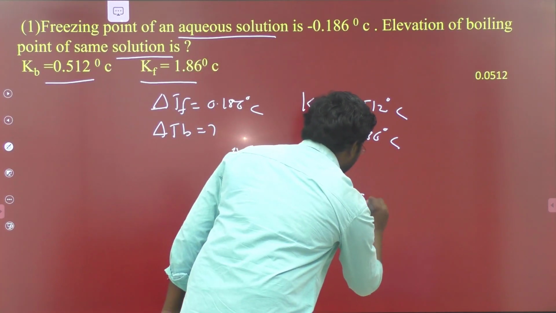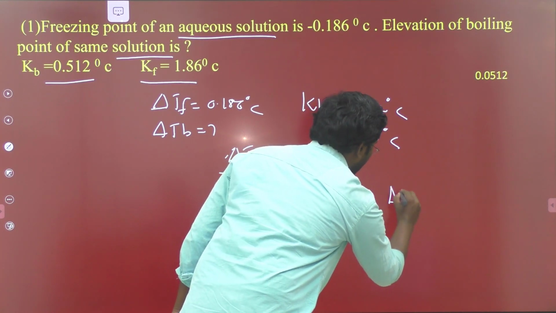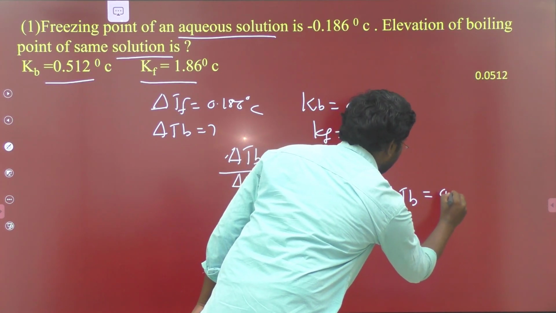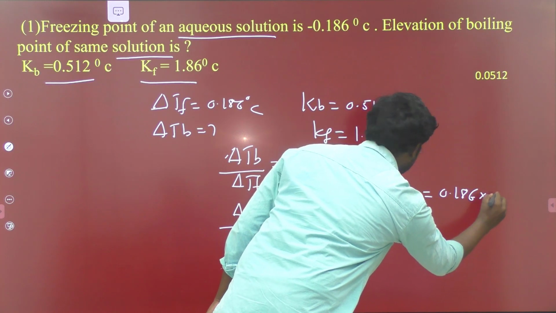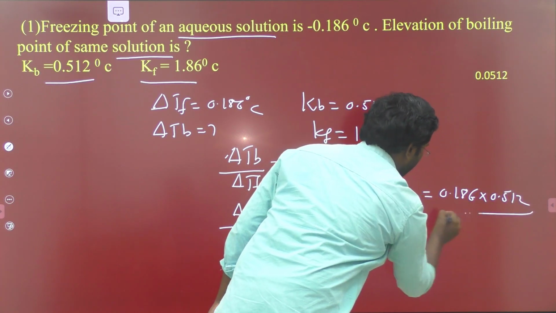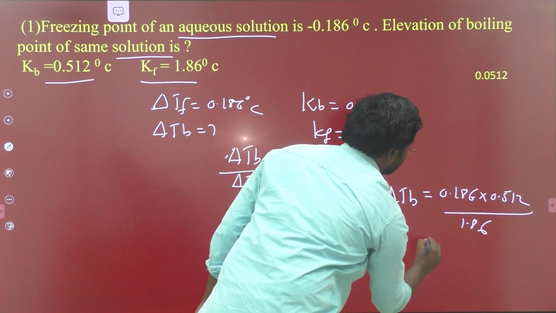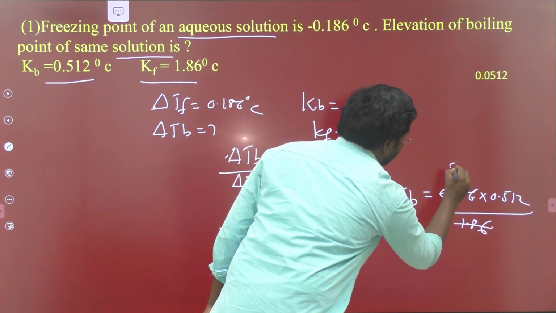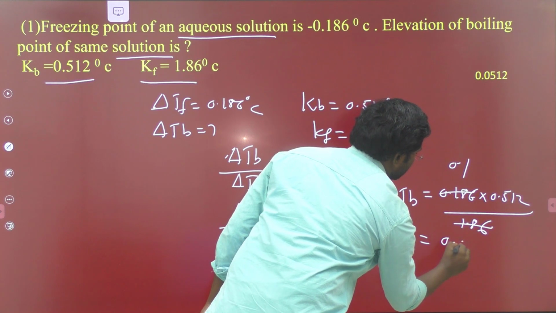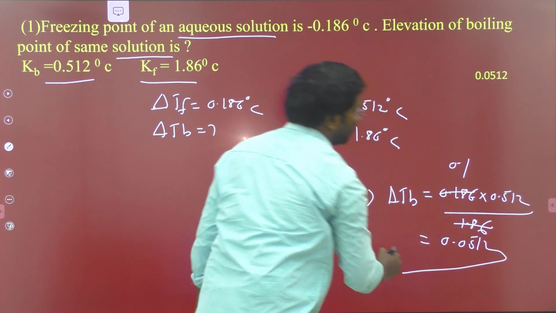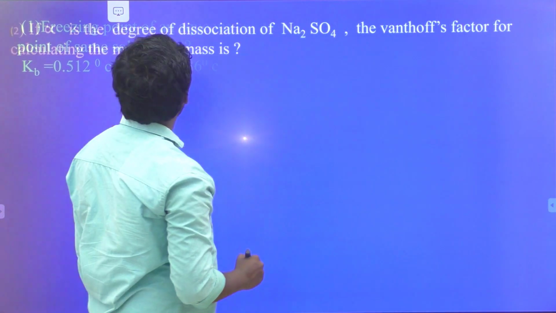So this implies we have to calculate the value of ΔTb, which is equal to 0.186 into 0.512 by 1.86. So this is equal to 0.0512. So this is the first problem.